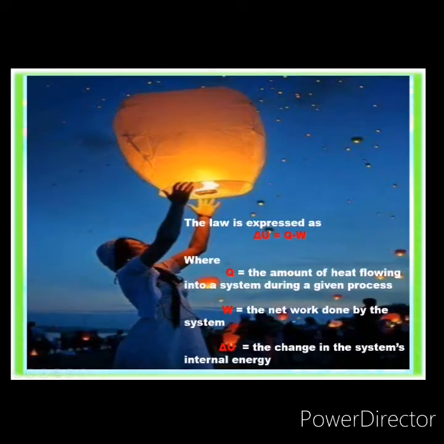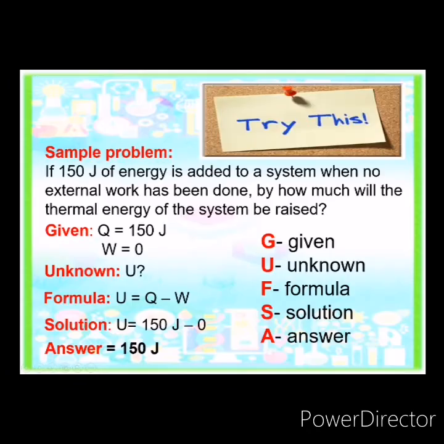The law is expressed as delta U equals Q minus W, where Q is the amount of heat flowing in the system during a given process, W is the net work done by the system, and delta U is the change in the system's internal energy. Okay, let's try this. We're going to use GUFSA in solving word problems. So we have here the given, unknown, formula, and the solution. For this word problem, our answer is 150 joules.